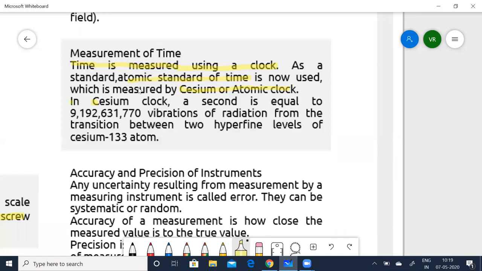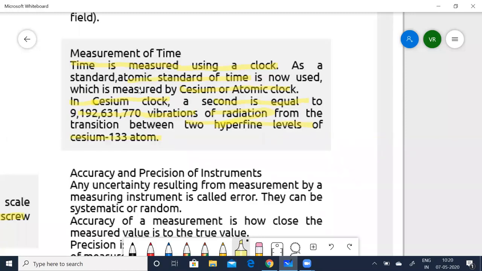The reason is, in the cesium clock, a second is equal to 9,192,631,770 vibrations. You can imagine what a lot of vibrations it is, right? These are vibrations of radiation from the transition between two hyperfine levels of the cesium-133 atom.